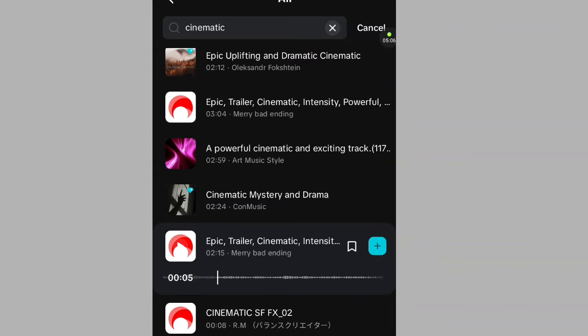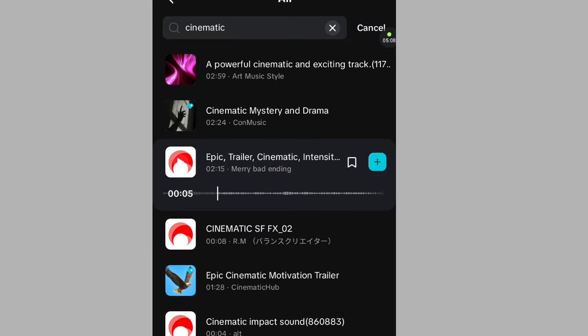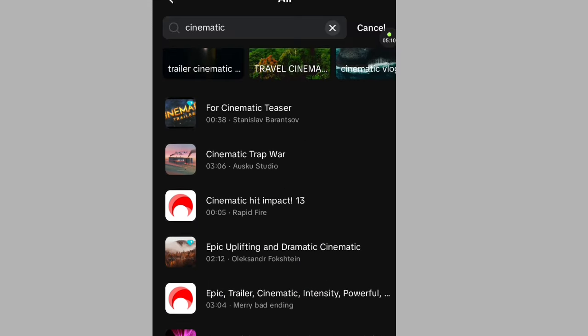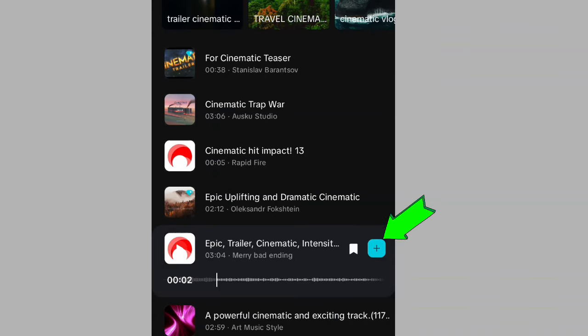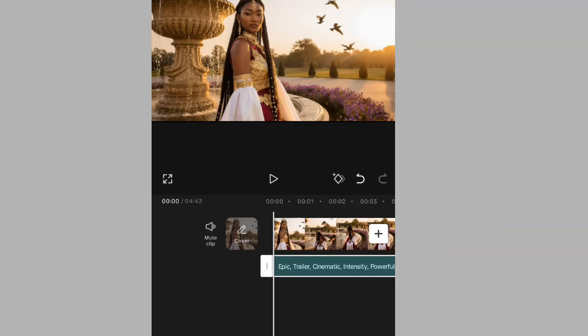Okay. So let's say we just choose any one for now, just for tutorial's sake. Let's say we choose this particular one. To accept this particular one, you have to click on this plus button to drop it. Now this button is here. Let's play it and see.